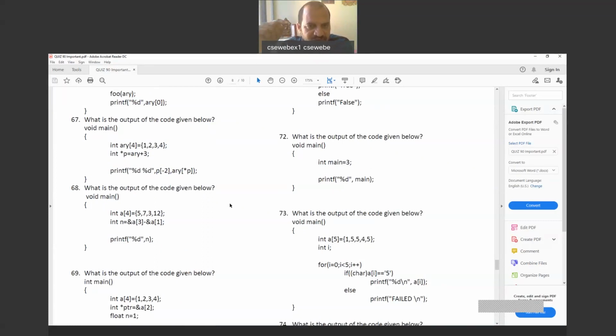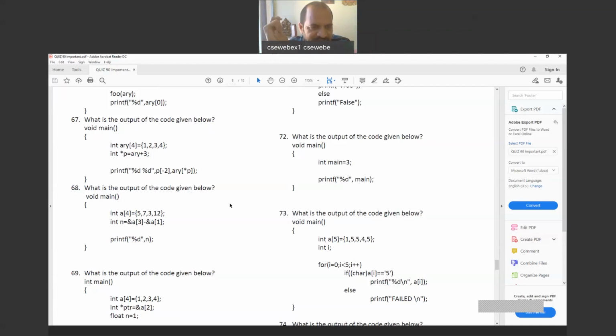So that means 20,000 to 20,007, including both 20,000 and 20,007. Right? So now 20,000 and 20,001 will be ARY of 0. 20,002 and 3 will be ARY of 1. 20,004 and 5, ARY of 2. 20,006 and 7, ARY of 3. That's the fourth value.